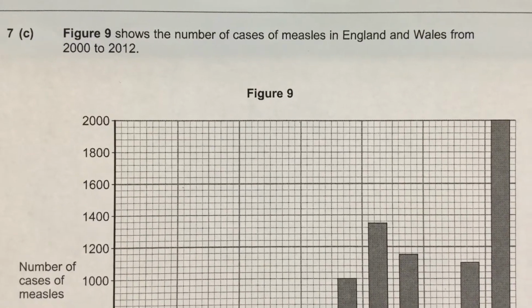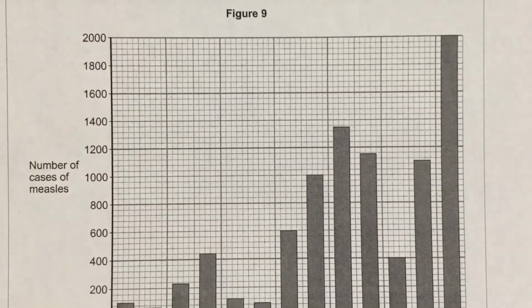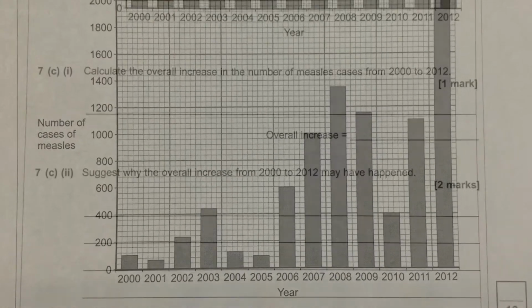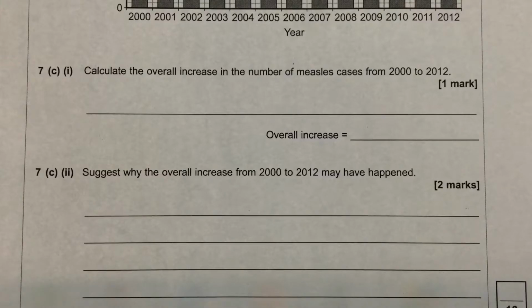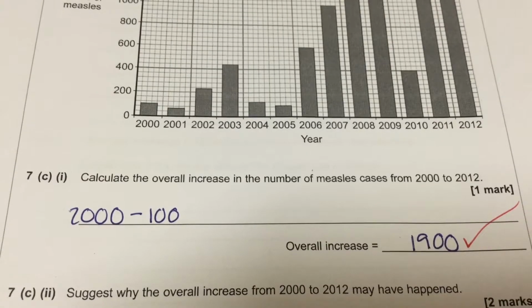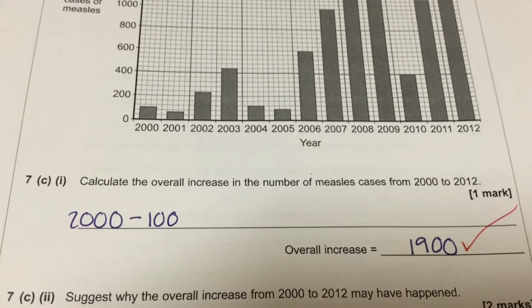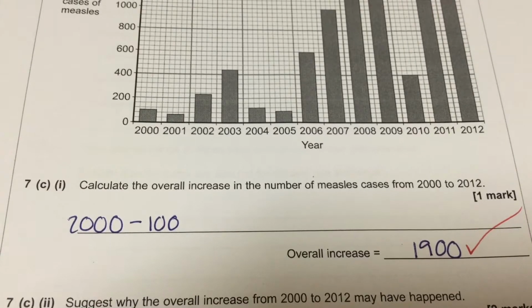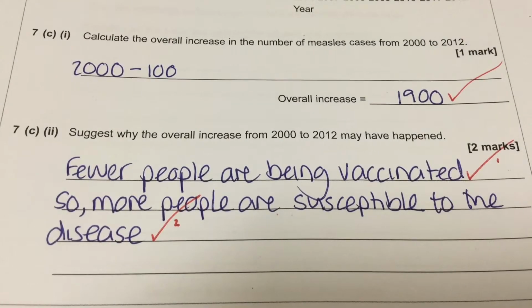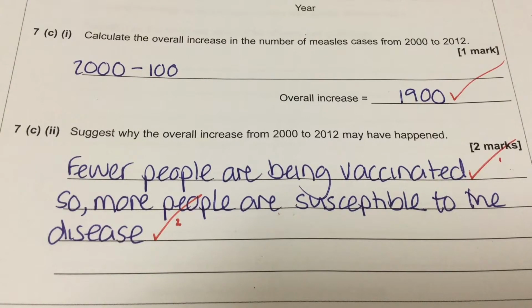Figure 9 shows the number of cases of measles in England and Wales from 2000 to 2012. C part 1 asks, calculate the overall increase in the number of measles cases from 2000 to 2012. And reading off that graph, if we take away 100, which was what it was at 2000, from 2000, which is what it was at 2012, we can see that the overall increase was 1,900 cases of measles. And the last part of the question says, suggest why the overall increase from 2000 to 2012 may have happened.